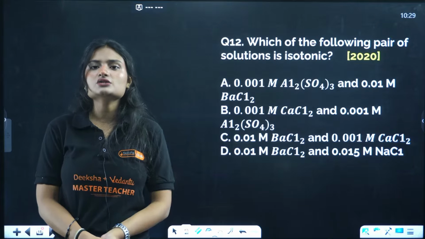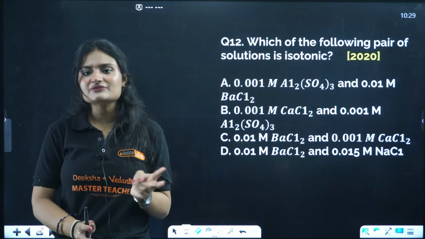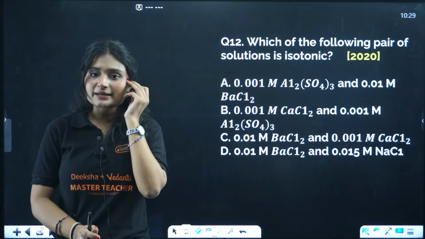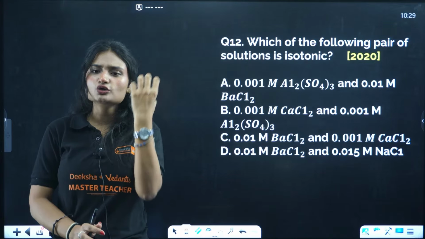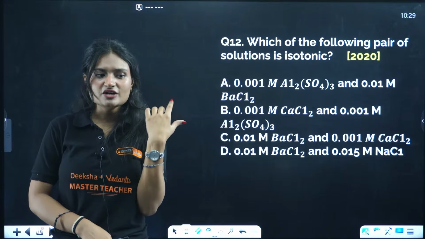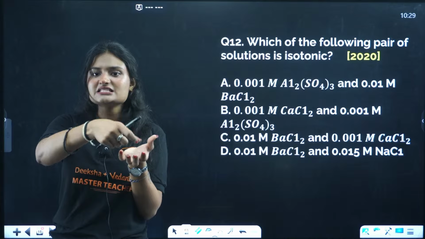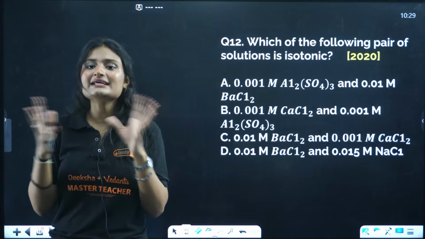Isotonic solutions are those solutions which have the same osmotic pressure. Then we have hypotonic and hypertonic also. Hypotonic solutions are those which have lower solute concentration. So what happens normally when you put a cell in a hypotonic solution? The cell swells. Okay, swelling happens, right?